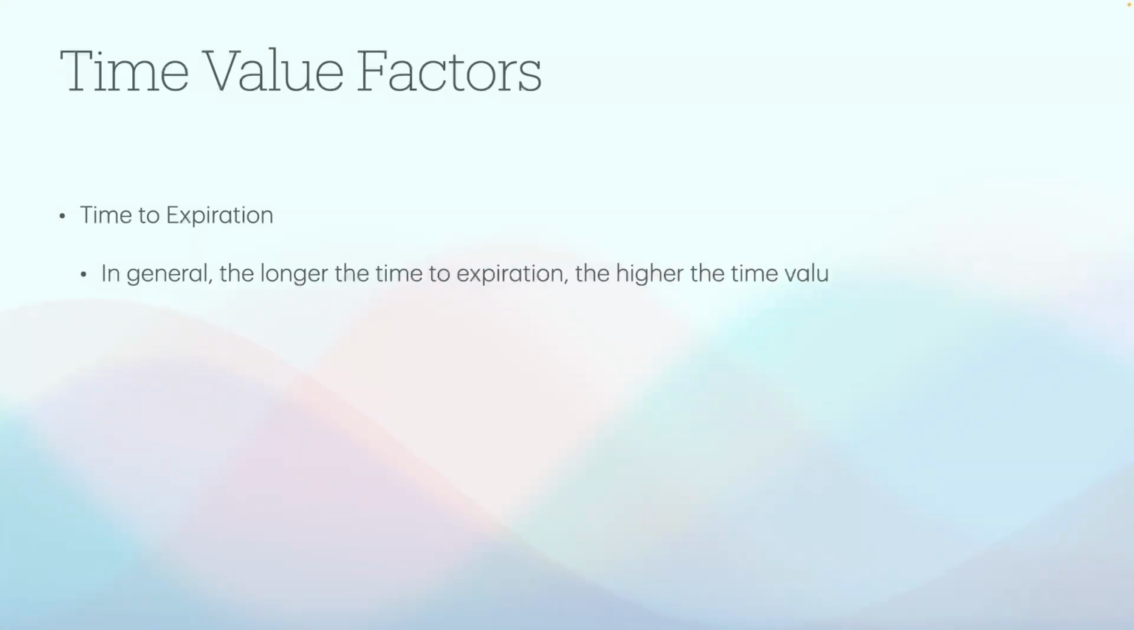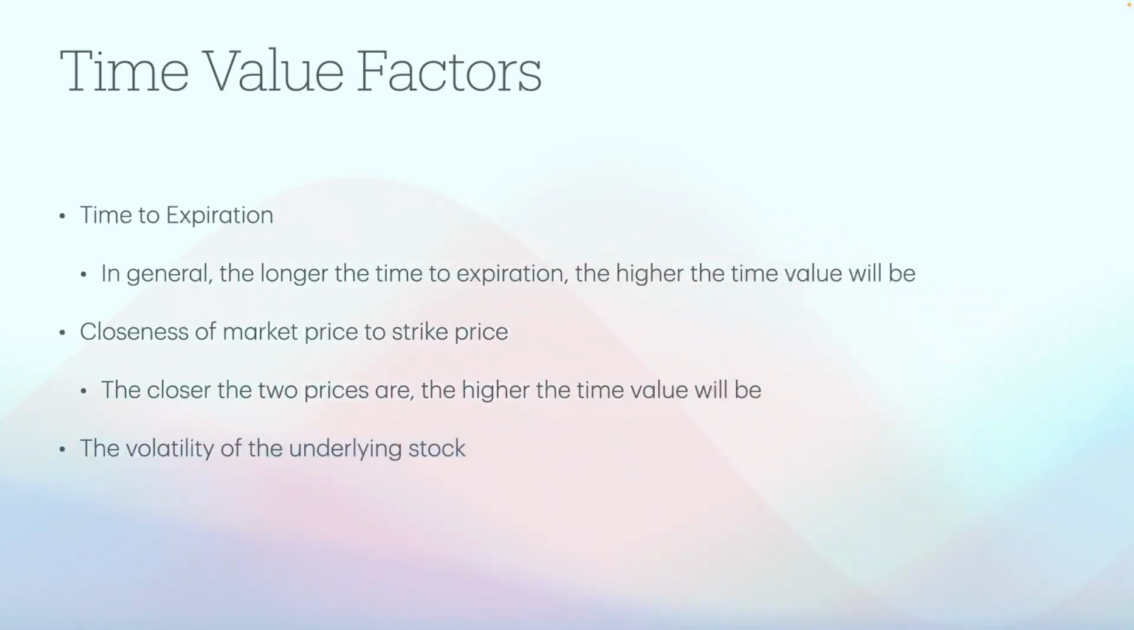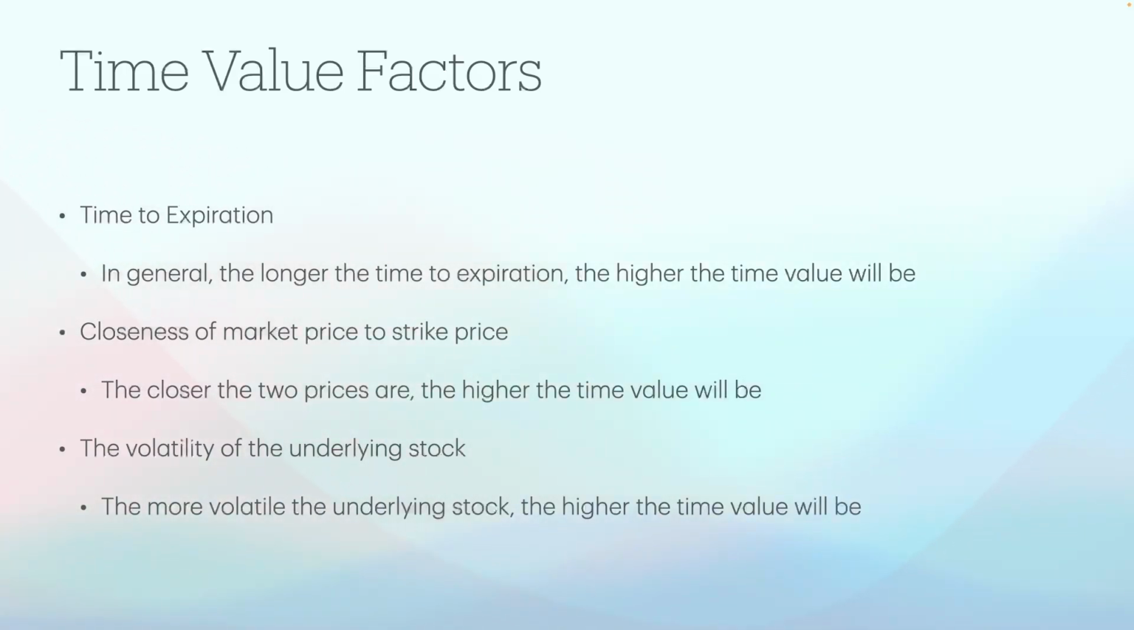So what influences time value? Let's look at some time value factors. First, time to expiration. In general, the longer the time to expiration, the higher the time value will be. Next, closeness of market price to strike price. The closer the two prices are, the higher the time value will be. And the last one would be the volatility of the underlying stock. The more volatile the underlying stock, the higher the time value will be. So let's look at each of these in more detail.